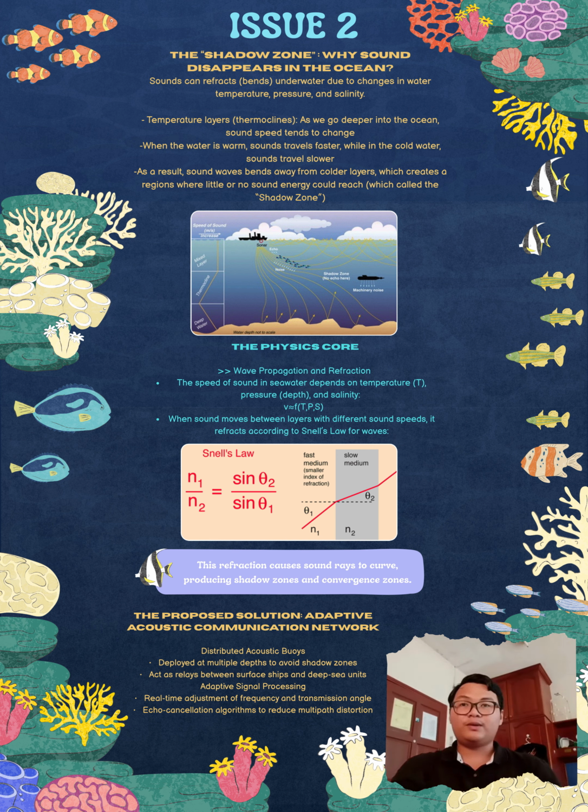So we come to our proposed solution. First is the distributed acoustic buoys. They are deployed at multiple depths to avoid the shadow zone. They act as relays between surface ships and deep sea units. Second is adaptive signal processing, a real-time adjustment of frequency and transmission angle, and an echo cancellation algorithm to reduce multipath distortion. Just think of it as when you're trying to change the signal on your radio to find the right channel.